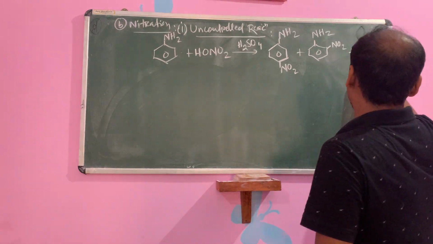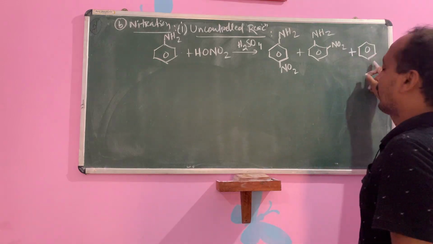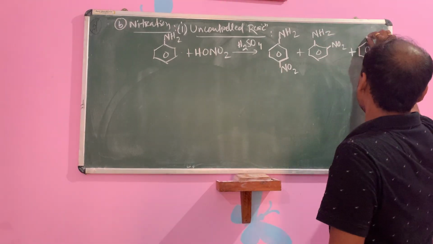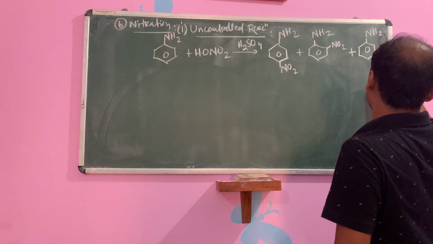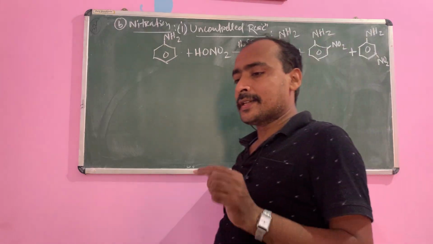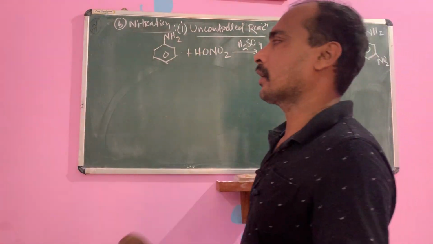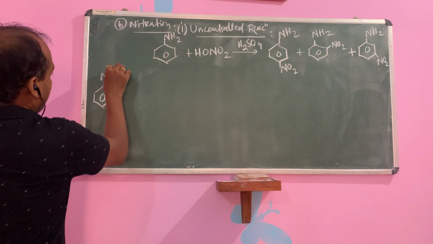You will get the question: why does the nitration of aniline also give the meta derivative? You see children, this is important, because concentrated nitric acid with aniline forms the anilinium ion.